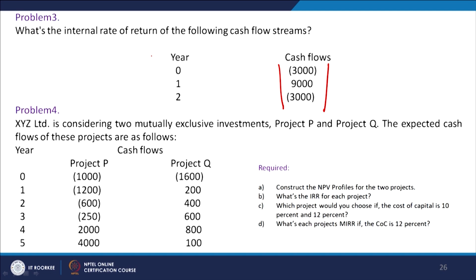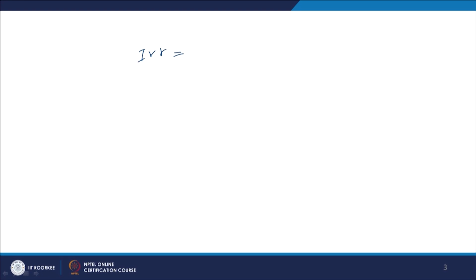So, in this case how do you do it? We have to find out the value of R, the internal rate of return, or IRR. We are going to find it from these cash flows. These cash flows are what? 3000 rupees in the 0 period, so there is no point in discounting it. Then 9,000 comes at the end of the first year, so we have to discount it with some figure, and that is called R, and since it is at the end of the first year,